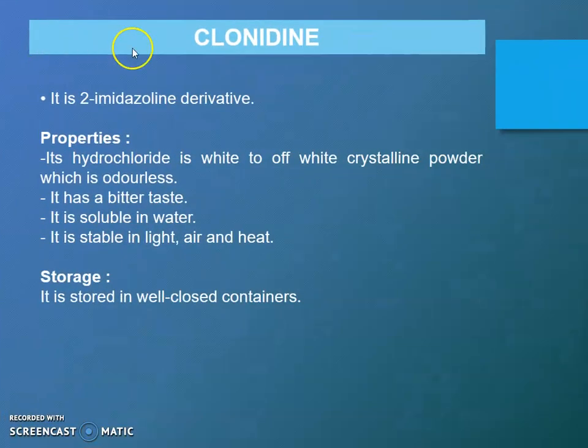Now the second drug is clonidine. It is a 2-imidazoline derivative. Property: its hydrochloride salt is a white or off-white crystalline powder which is odorless. It has a bitter taste, it is soluble in water and it is stable in light, air and heat. Hence it is stored in a well-closed container.